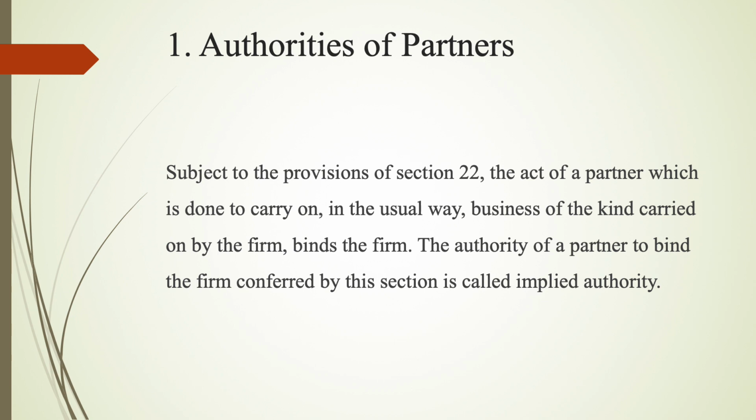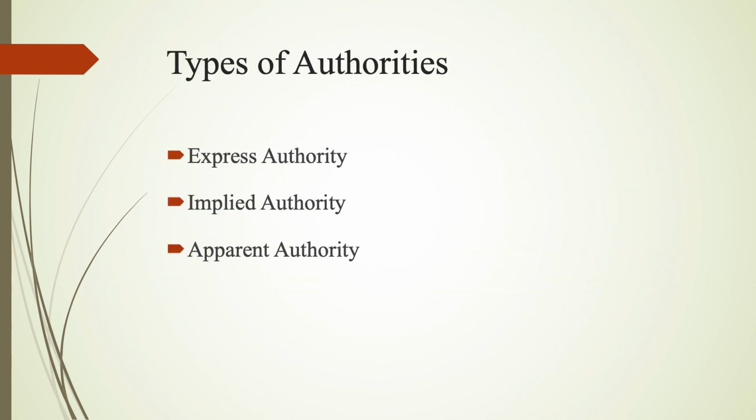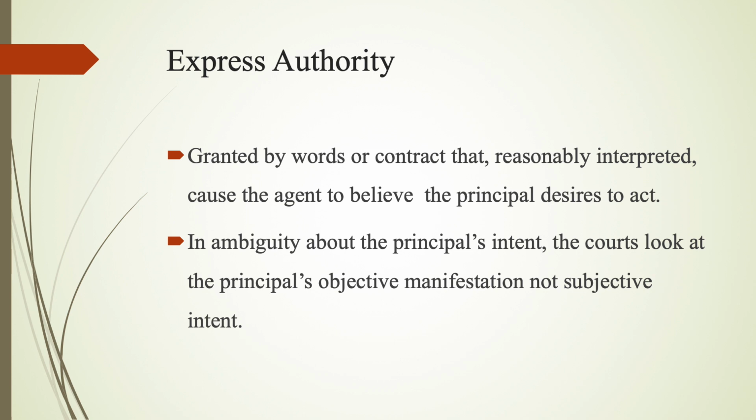There are three types of authorities: express authority, implied authority, apparent authority. Express authority is granted by words or contract that, reasonably interpreted, cause the agent to believe the principal desires to act. In ambiguity about the principal's intent, the courts look at the principal's objective manifestation, not subjective intent.